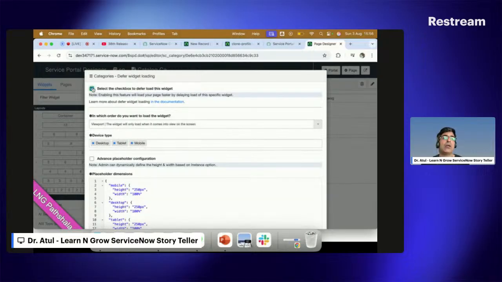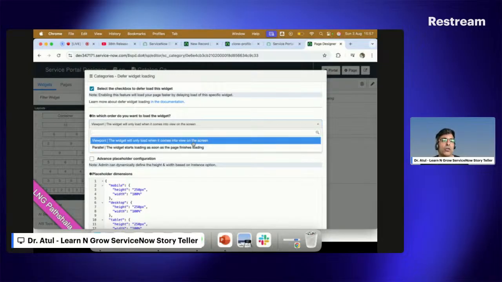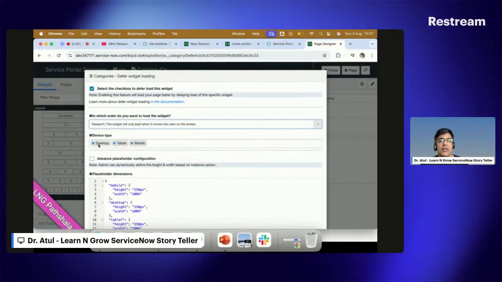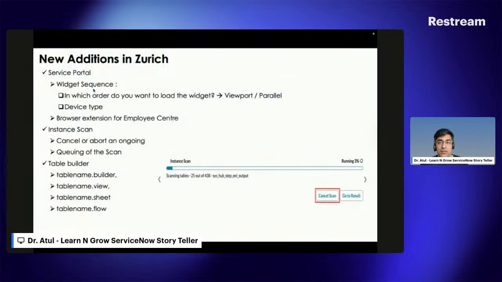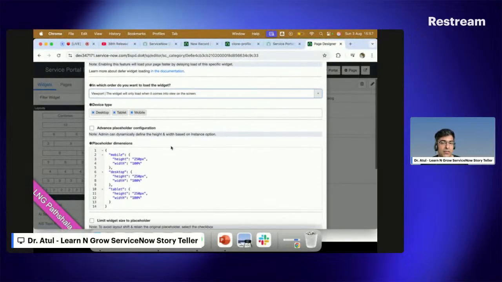If you click defer, it will give you two options. Viewport, the widget will only load when it comes into view on the screen, or you want to load it in parallel as soon as the page finishes loading. So it's up to you how you want to show it. Also, I want to show this only on desktop, tablet, or mobile. So these two changes have been made by ServiceNow in this particular sequencing part: in which order you want viewport or parallel, and device type has also been added there by ServiceNow.